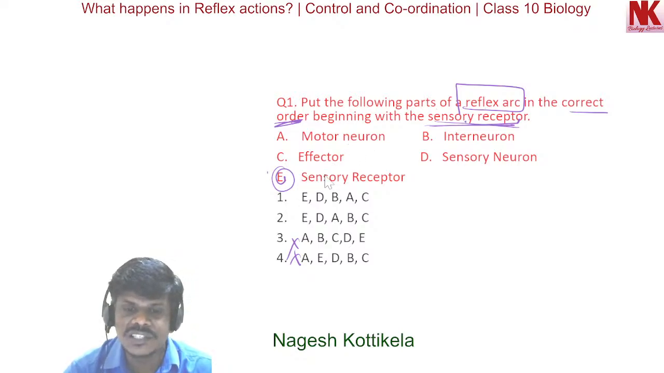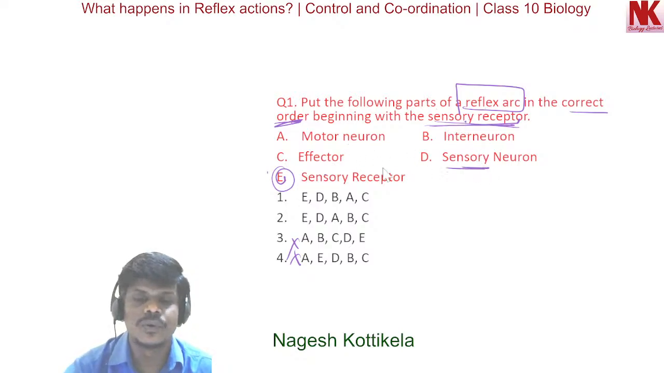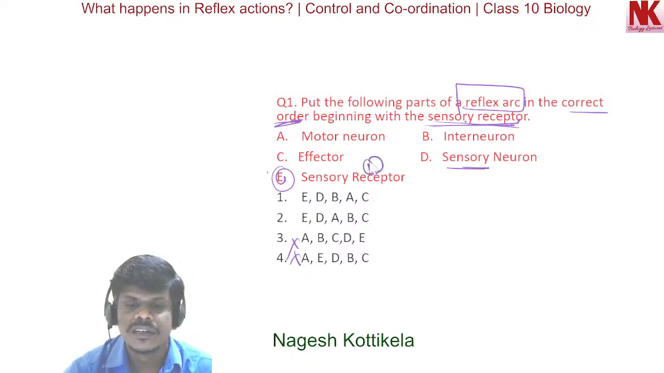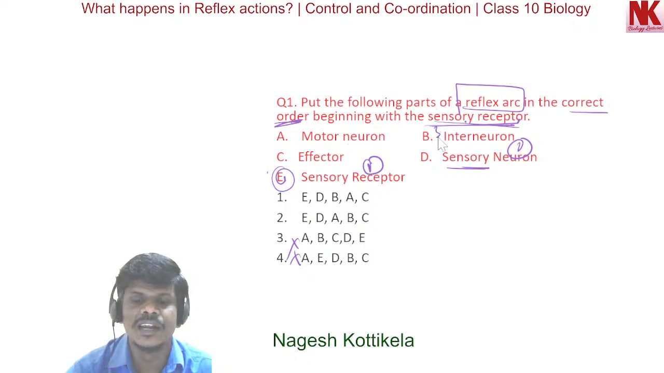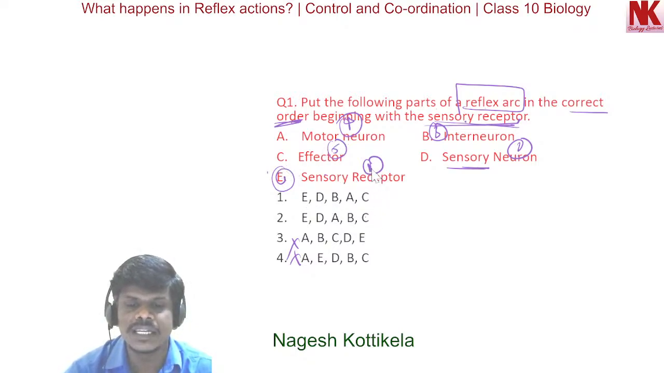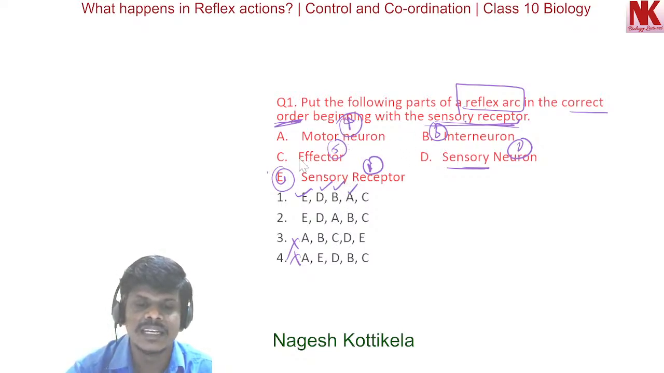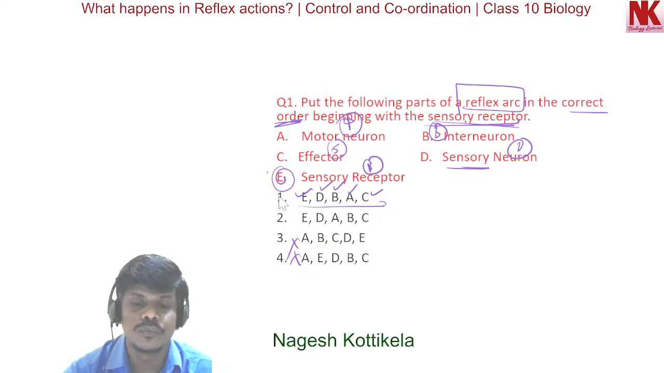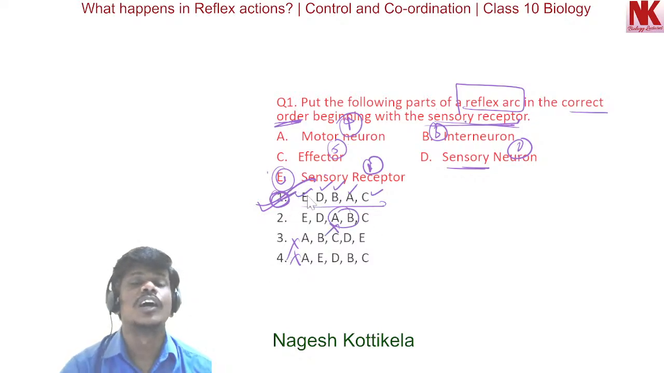After the sensory receptor, a sensory neuron will be there. So this is 1, this is 2. After the sensory neuron, relay neuron, interneuron. After that, motor neuron, and finally effector. So 1 is E, 2 is D, 3 is B, 4 is A, and 5 is C. So obviously here we get the correct sequence. So the first option is the correct option. This is a wrong arrangement, and this is a wrong arrangement. So the first option is the most appropriate option.